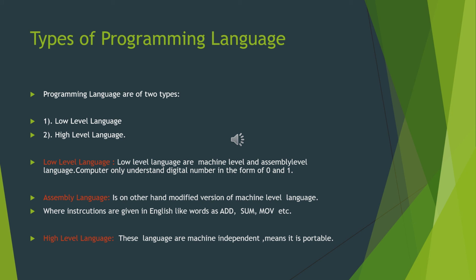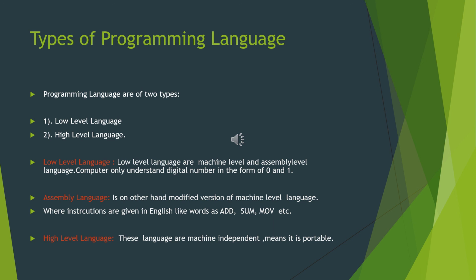Programming languages are of two types: low level language and high level language. Simply, low level language is a machine dependent language, or we can call it assembly language. Machine understandable language is called a low level language. It means the machine can understand zeros and ones. We can call it binary also. A combination of zeros and ones we can call a low level language.